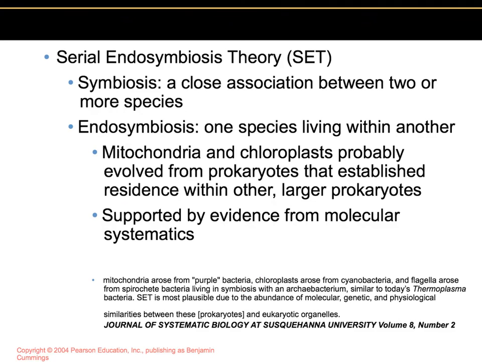So when we talk in biology about symbiosis or symbiotic relationships, that's a close association between two or more species. Endosymbiosis would be, endo meaning inside, symbiosis meaning living together. So endosymbiosis would be one species living within another. The mitochondria and the chloroplast are believed to have once been prokaryotes. So after the invaginations or the enfolding of the membranes, it is believed that one huge prokaryote probably engulfed a smaller prokaryote.